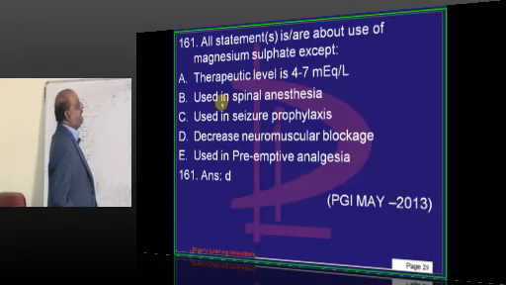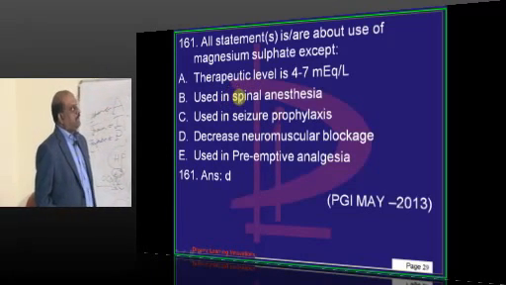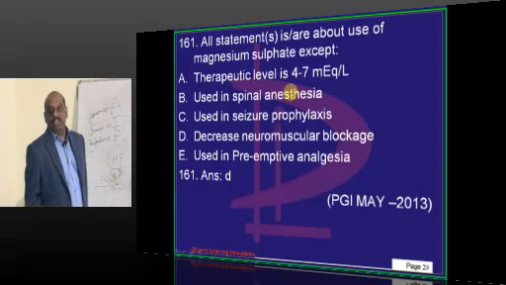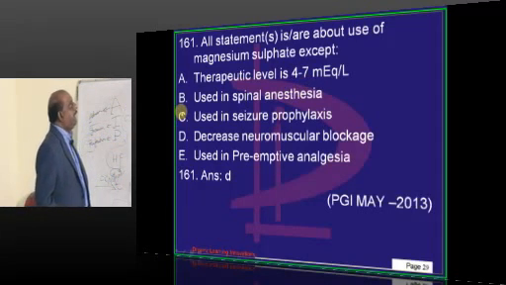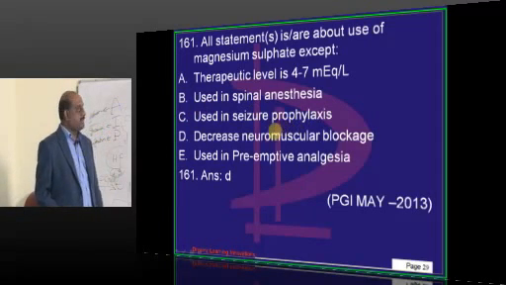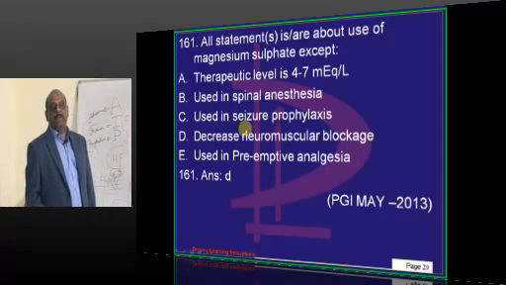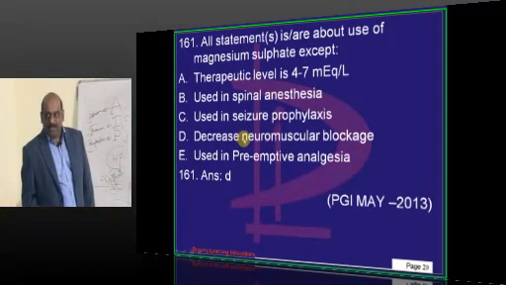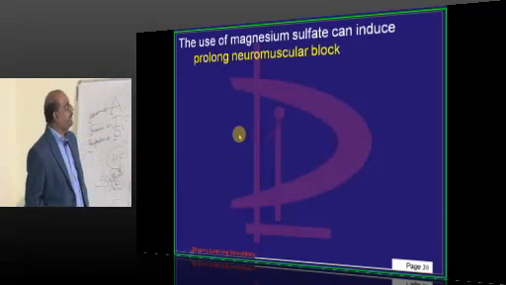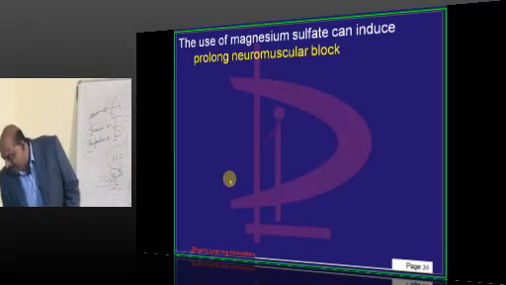Coming to magnesium sulfate usage. What is the therapeutic level, doctor? 4 to 7 is right, and you can use it for seizure prophylaxis. But what is the effect of magnesium on neuromuscular blockade caused by muscle relaxants? Just like aminoglycosides, it will prolong the neuromuscular blockade, which is what you need to remember.